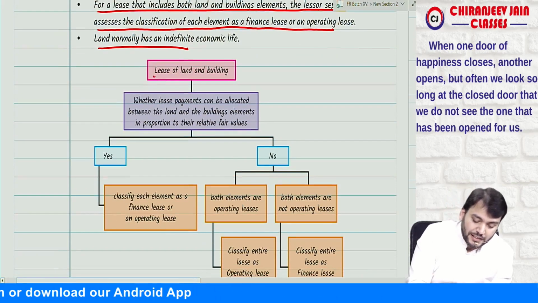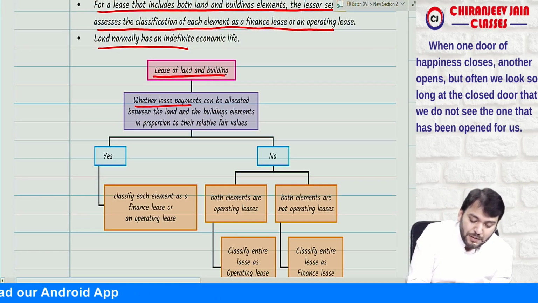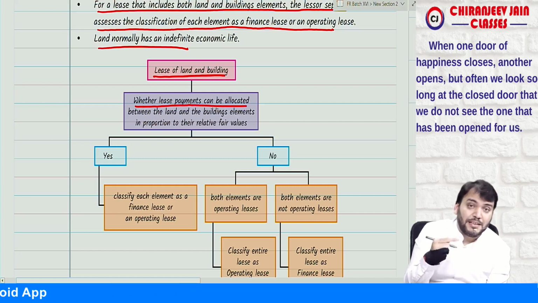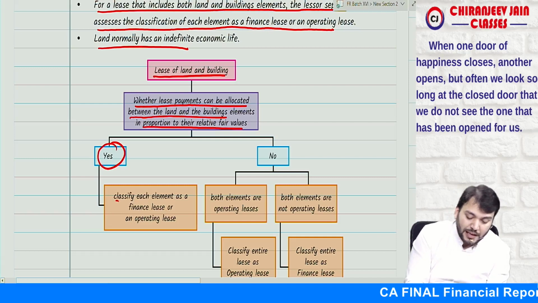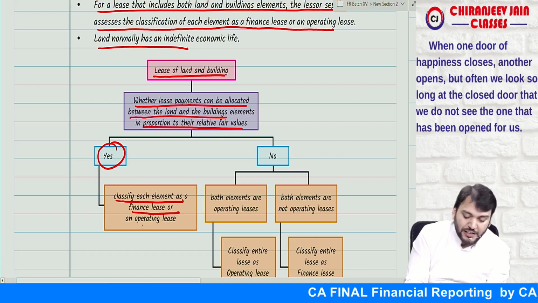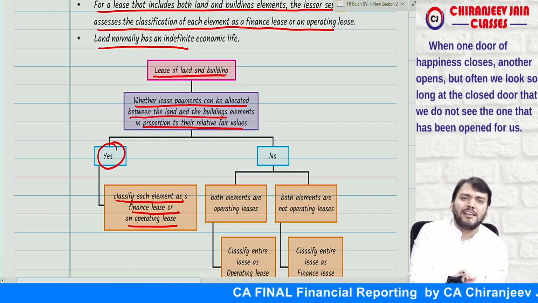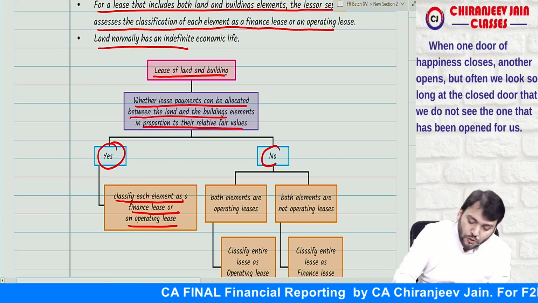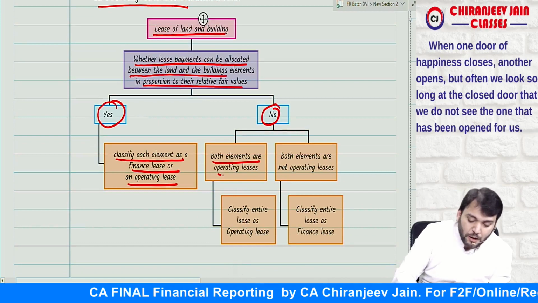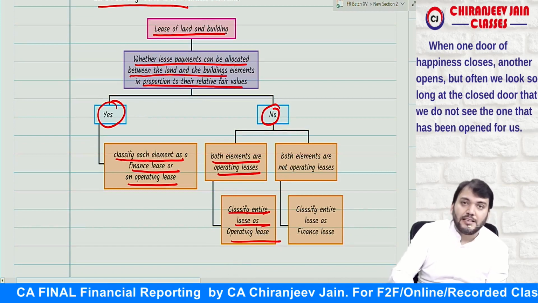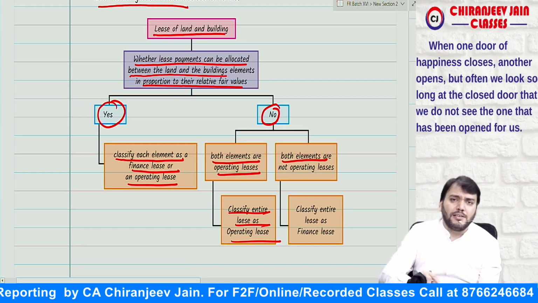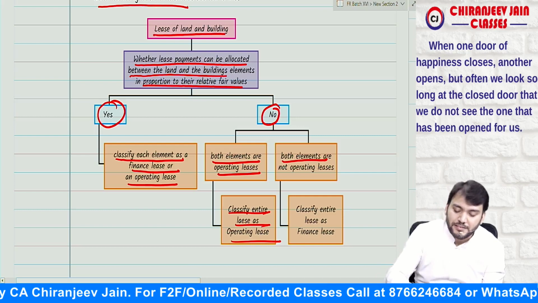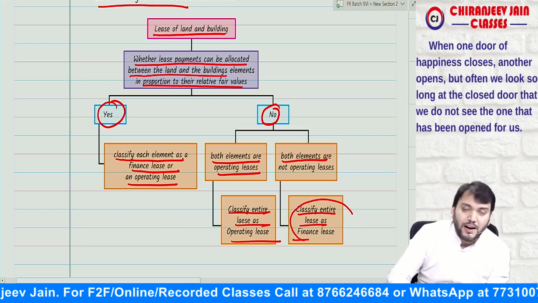Yes, sir. So what they are saying is, for a lease of land and building, can the lease payment be allocated between land and building elements in proportion to their relative fair values? If yes, classify each element as a finance lease or an operating lease based on the criteria given under Ind AS 116. If both elements are operating leases, then classify the entire lease as an operating lease. But if both elements are not operating leases, meaning either one of them is a finance lease, then classify the entire lease as a finance lease.